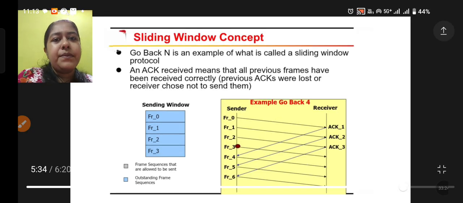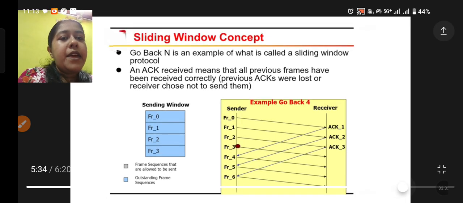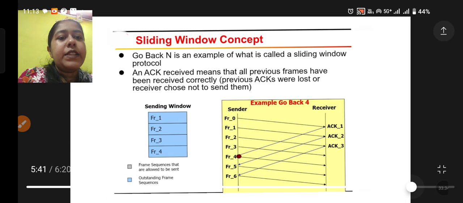So this is the main basic concept: whatever is in the sending window is sent one by one without waiting for an acknowledgement. So it is the main thing. The main purpose of this protocol is not to wait.